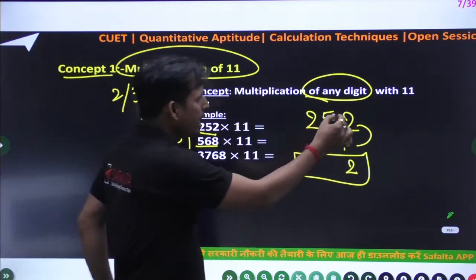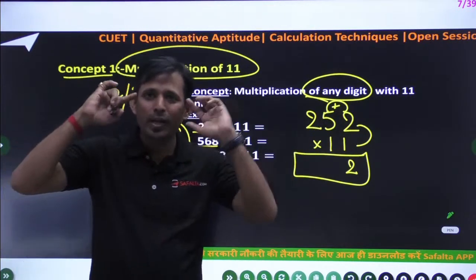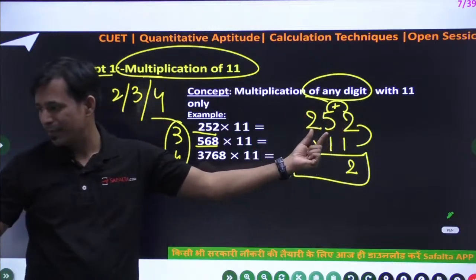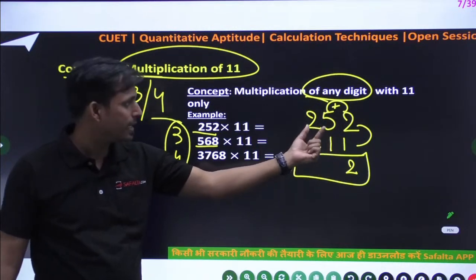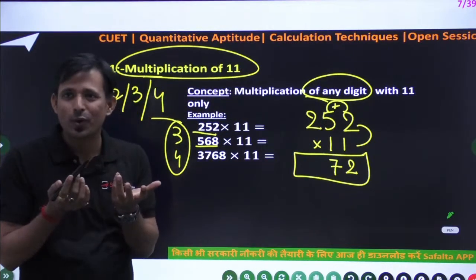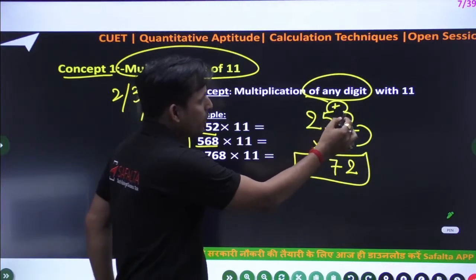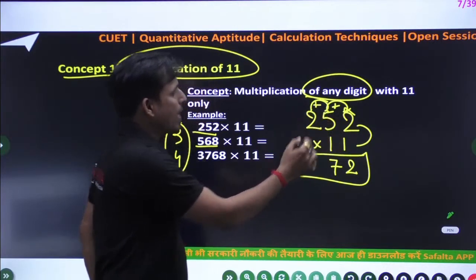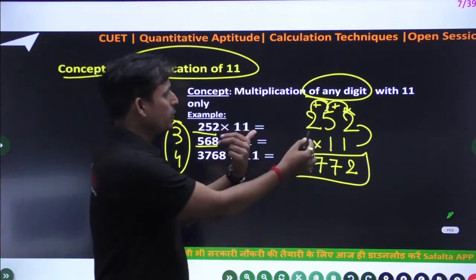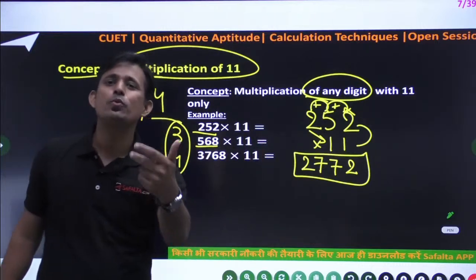After that you can add up, don't multiply, use your mind, oral calculation will come simple. 5 plus 2, everyone listen, Piyush, Kajal and Ajay, please listen. 5 plus 2, that is 7, simple. Orally we can solve. Then 5 plus 2 is 7, now you can skip this term. The next term will be 5 plus 2, also 7, again 7, and the last digit, you know 2 1s are 2, so simple, 2772. So 2772 is the answer.